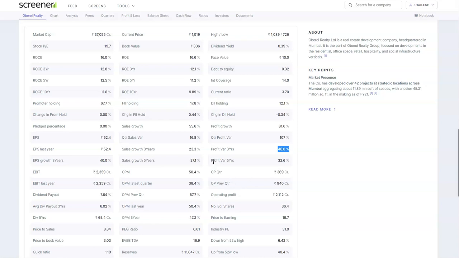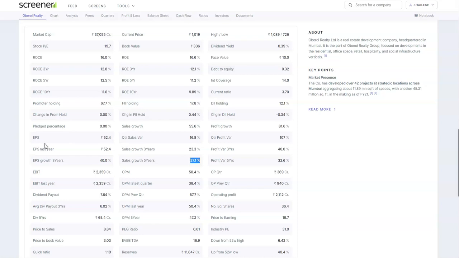And if we look into the profit growth for 5 years, it is 32.6, and the sales growth for 5 years CAGR is 27.1. So the company operates in a sales CAGR of around 27 to 55%, and the profit growth CAGR for this company is 32.6 to 81.6%, which is absolutely good.